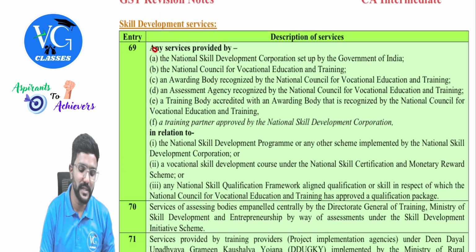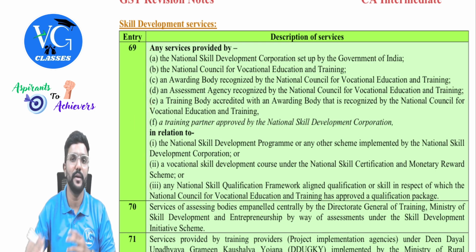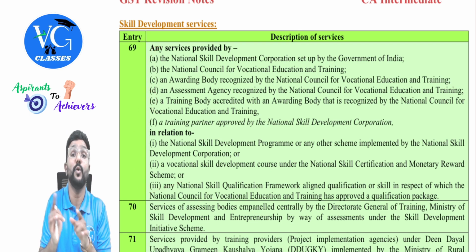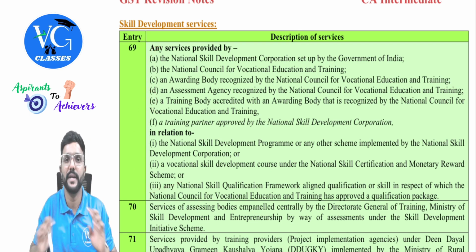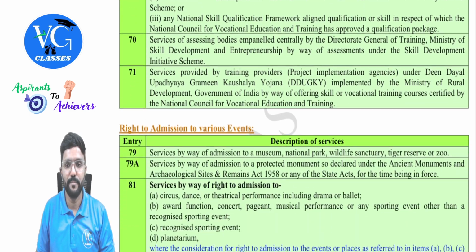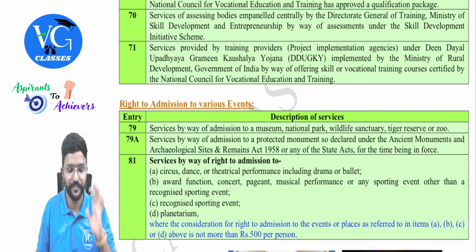Sir, should I mug up this list and all? No, guys. You just have an idea about it, because if in the question they have used any of this, you should know that the following service is exempt. Accordingly, you exempt. Got it? Not so important, but still part of your syllabus, so good to know.